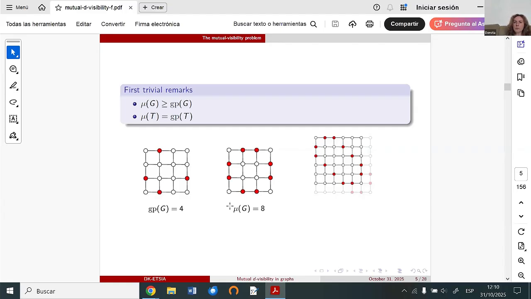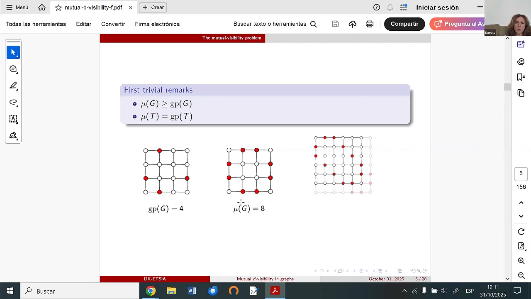If we consider a grid graph, in this case the Cartesian product of path P4 and another path P4, then we can observe that a mutual visibility set can have 8 vertices.